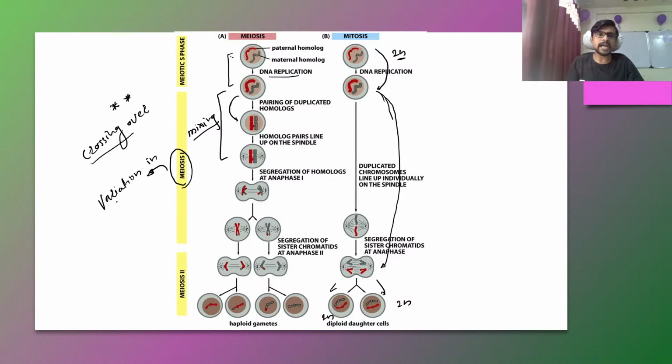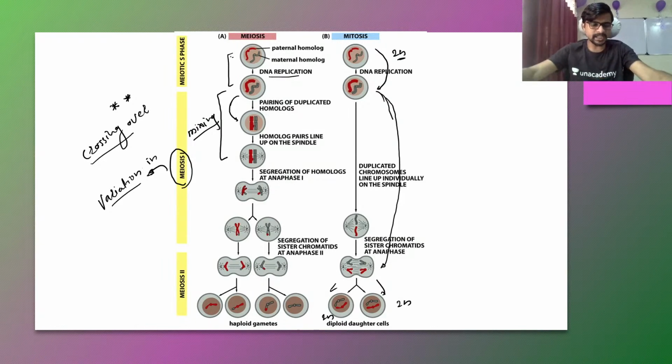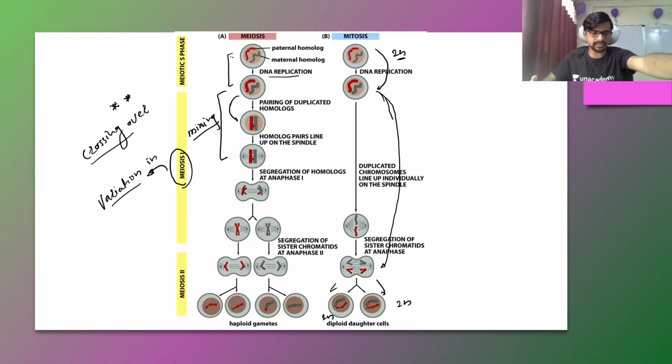in animals. Okay, when we talk about genetics, we know 23 chromosomes come from the mother and 23 chromosomes come from the father. But if you see, we do not look exactly like our mother and we do not look exactly like our father. So why is that happening? Why is there a difference in the appearance of our body and the father's body, or the mother's body and our body?